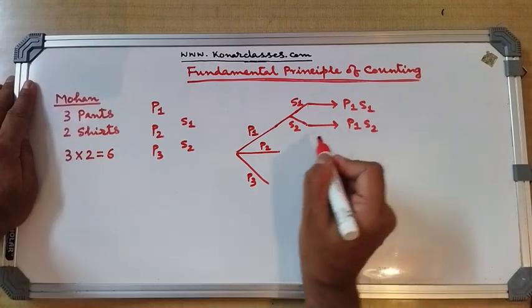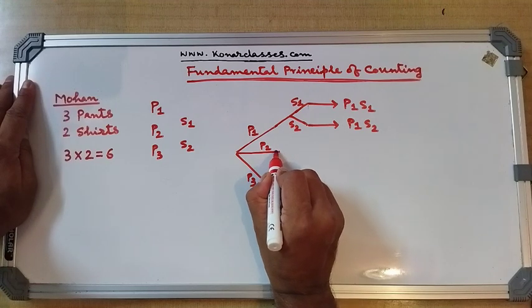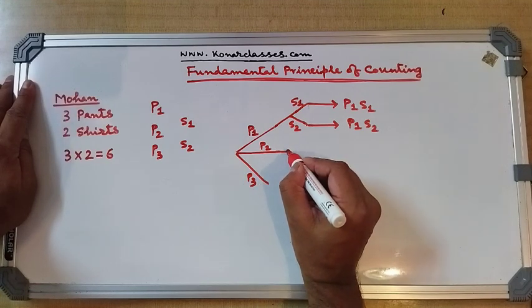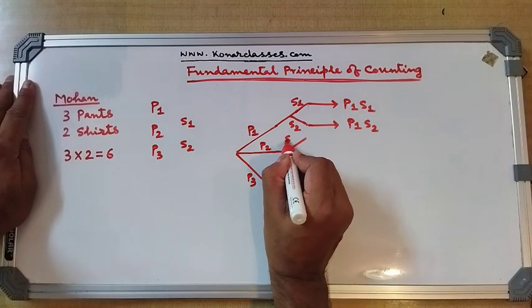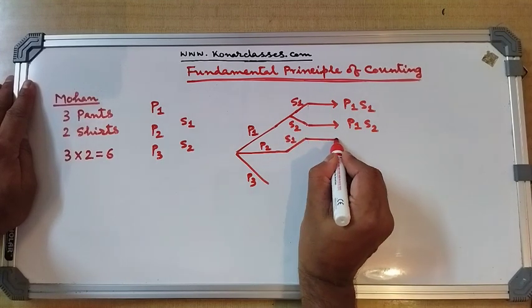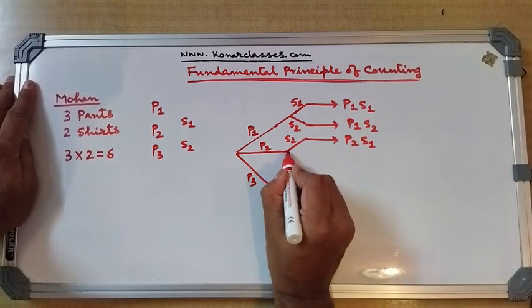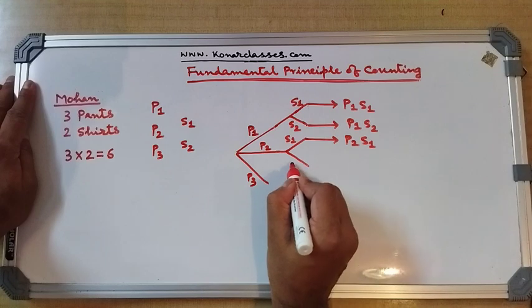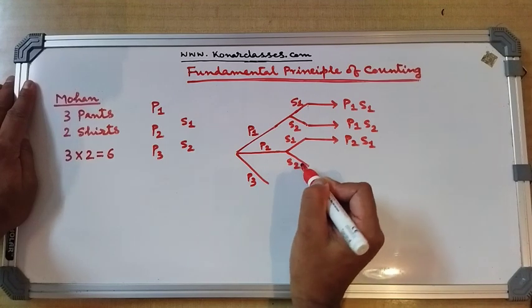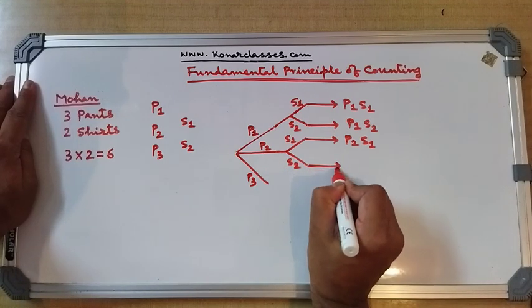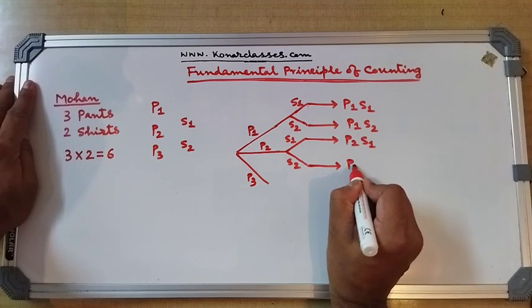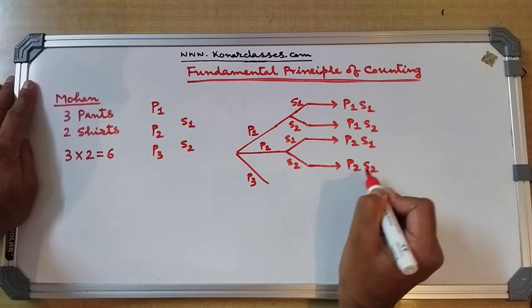In a similar manner, after choosing the pant P2, if he decides to choose the shirt S1, then the pair is P2 S1. And if he chooses the shirt S2 after choosing the pant P2, then the pair is P2 S2.